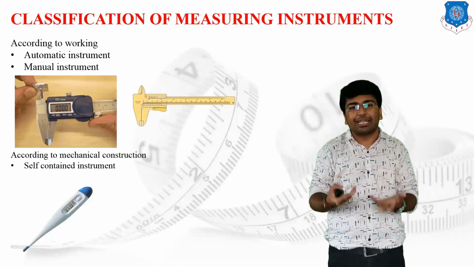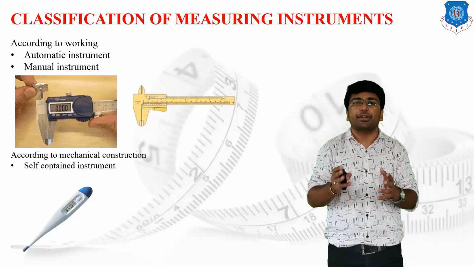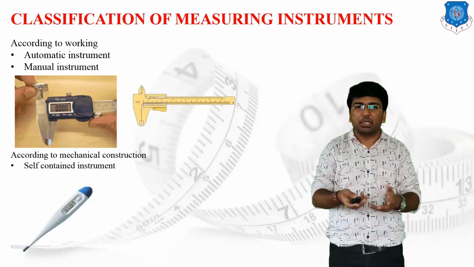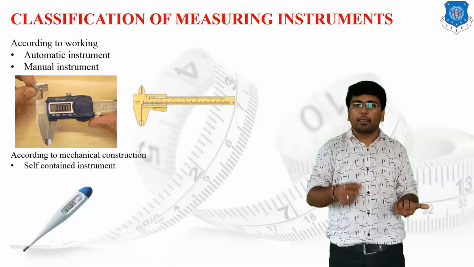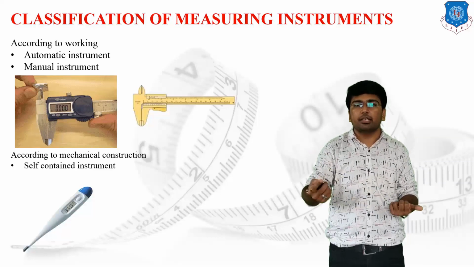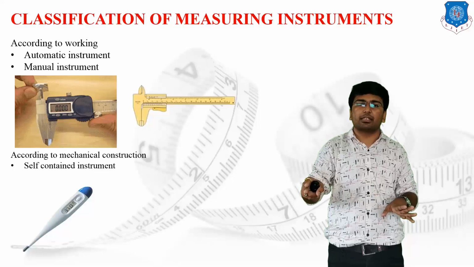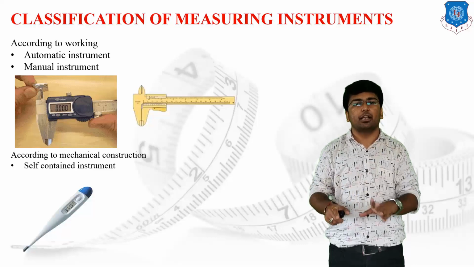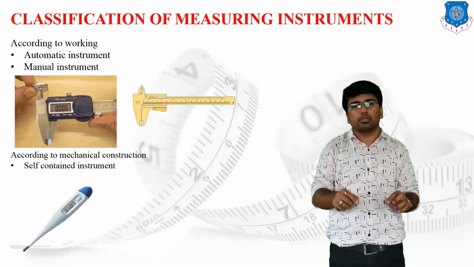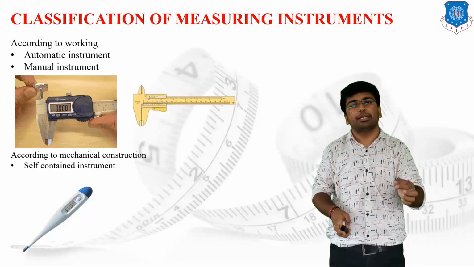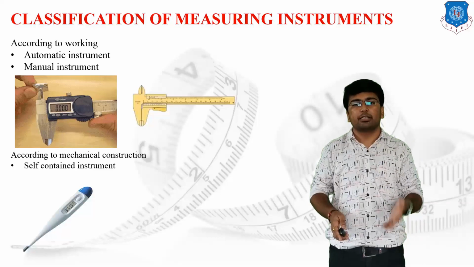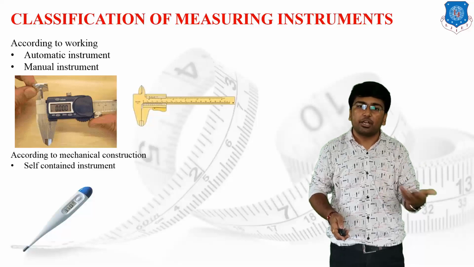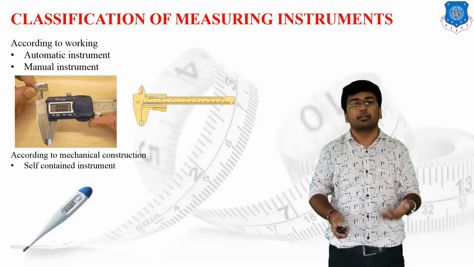If such kind of instrument has been designed, then the instrument is known as a self-contained instrument. On the screen you can check a basic thermometer is provided, that is a digital thermometer. The sensing bulb, the data transmission element, the circuit, the digital display, all these elements of the measuring setup have been provided in a single body. Once the body has been closed, we have just a thermometer, and the thermometer is useful for the measurement of temperature. So the construction of such kind of instrument is known as a self-contained instrument.